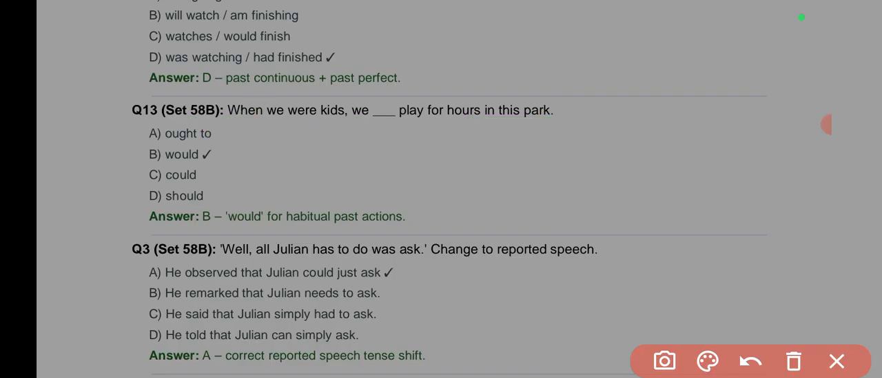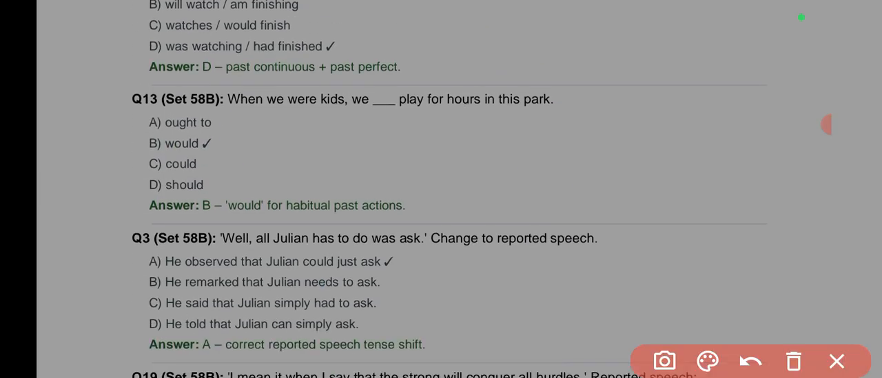The next one, the other option, we could play for hours in this park. See, here, we could play for hours in this park. Could is used in the conditional. So this is not a conditional statement, okay? This is not conditional. We should play, that doesn't make sense. So the answer is would. The answer is would, and it's not "wood," even though I pronounce it sometimes that way. It is would. The transcription will be would, not "wood." I mean, I think the American pronunciation is "would," but British is "wood."